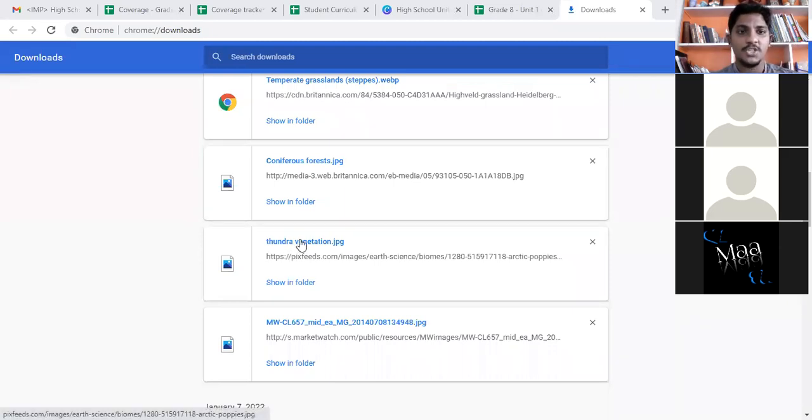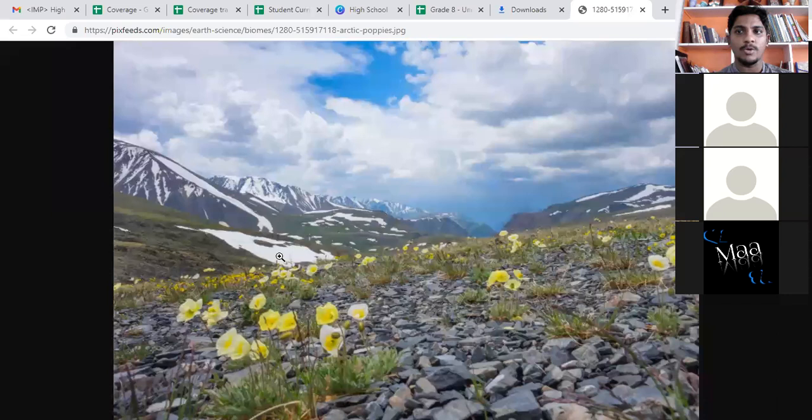Okay, tell me which is the tundra vegetation. So tundra vegetation is a place. I'm showing you the place, how it looks like. You see these plants and small flowers. No garden is going every day and pouring water to this place. They grow by themselves. So the tundra vegetation area will look like small grass, and in that grass some flowers will be there.